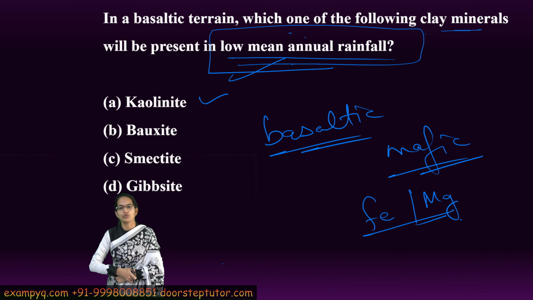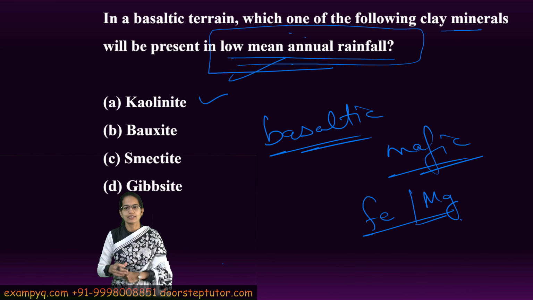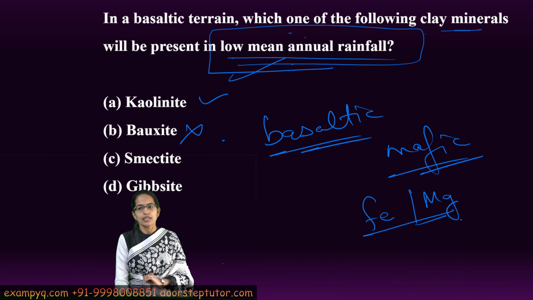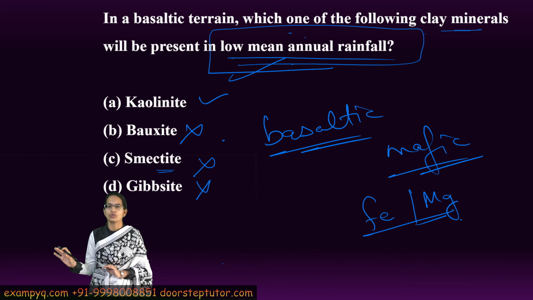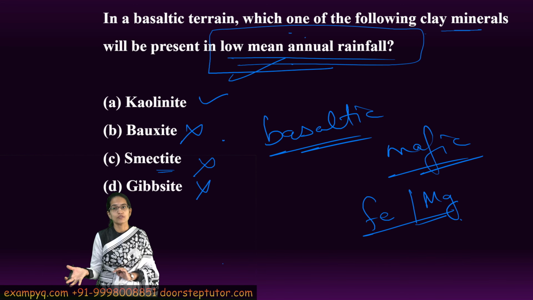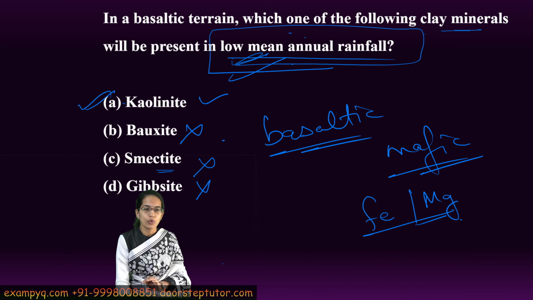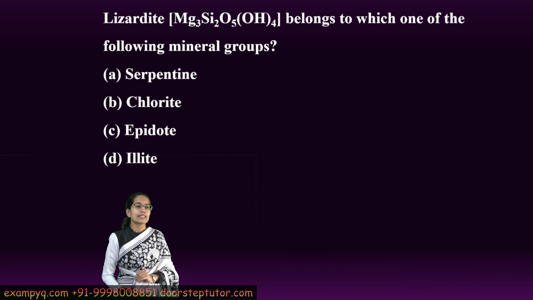Now bauxite is usually seen in tropical and subtropical cases where you have heavy rainfall, so bauxite cannot be the answer. Gibbsite is again seen in higher rainfall, intense weathering conditions, and cementite is usually again seen in higher rainfall situations, commonly associated with a good amount of water availability, we could say, or better conditions. So the only correct answer where you have the low mean annual rainfall would be kaolinite.